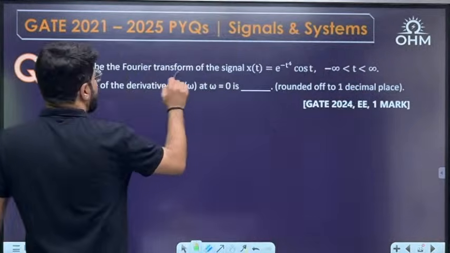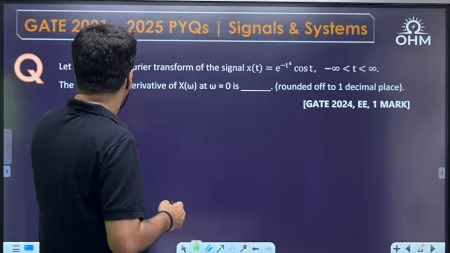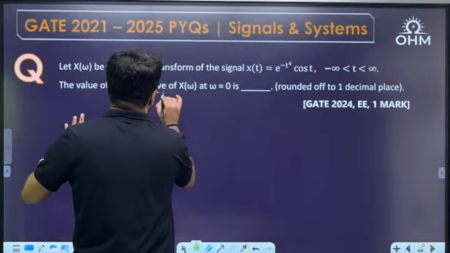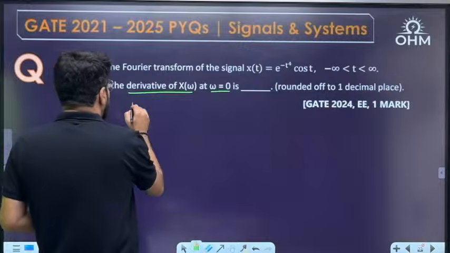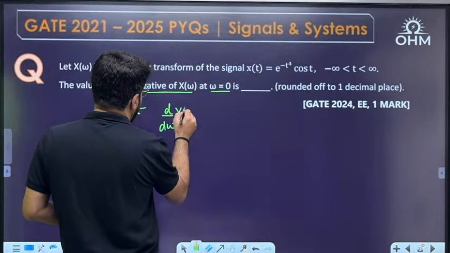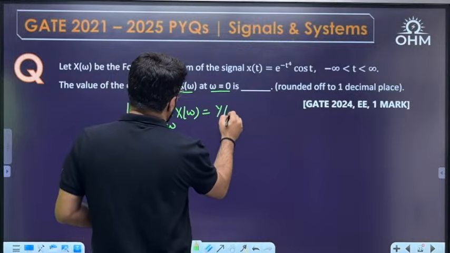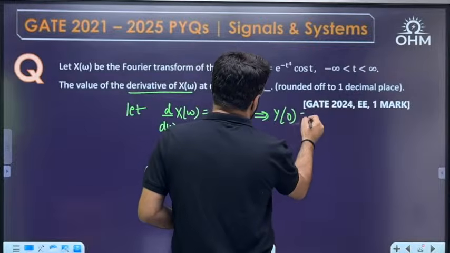Let X(omega) be the Fourier transform of the signal x(t) equals e power minus of t power 4 cos t. What is the value of derivative of X(omega) at omega 0? Okay, derivative of X(omega). So let's say d by d omega of X(omega) is some signal Y(omega). I want the value of this at 0. The question is Y(0).